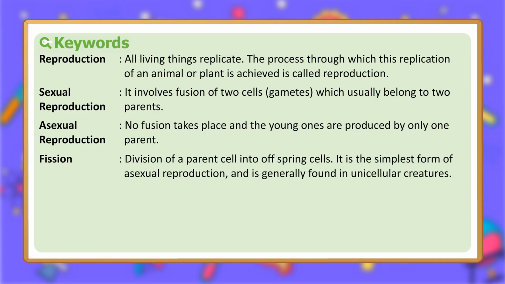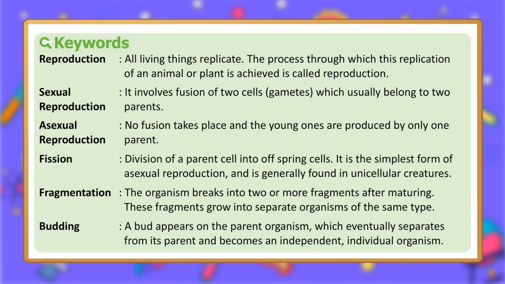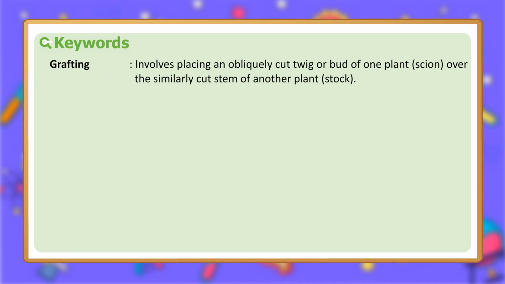Fission. Division of a parent cell into offspring cells. It is the simplest form of asexual reproduction and is generally found in unicellular creatures. Fragmentation. The organism breaks into two or more fragments after maturing. These fragments grow into separate organisms of the same type. Budding. A bud appears on the parent organism, which eventually separates from its parent and becomes an independent, individual organism.